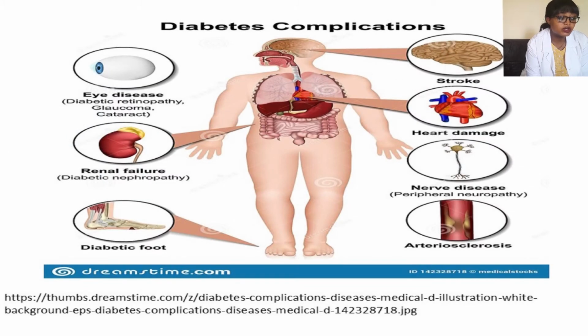As you can see from the picture, diabetes affects multiple organs in the body. In the eyes, in addition to retinopathy, it also causes glaucoma, cataract, and other problems. In the kidneys, it's the commonest cause of end-stage renal disease. In the peripheral nerves, it causes loss of protective sensation, leading to minor foot injury, later on gangrene and amputation. In the large vessels, it causes stroke in the brain, coronary artery disease in the heart, and also peripheral arterial disease in the legs.